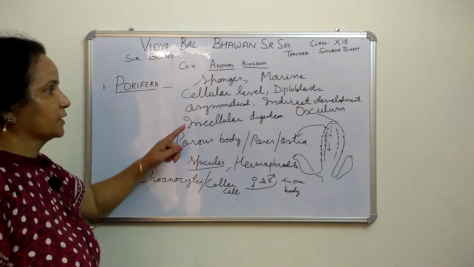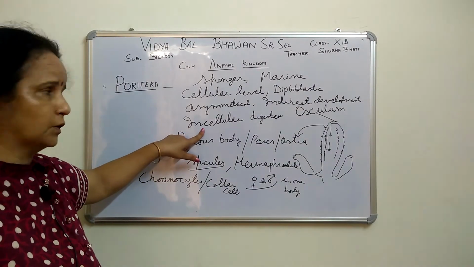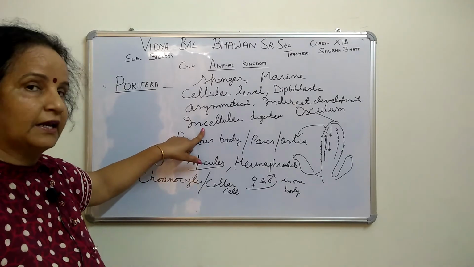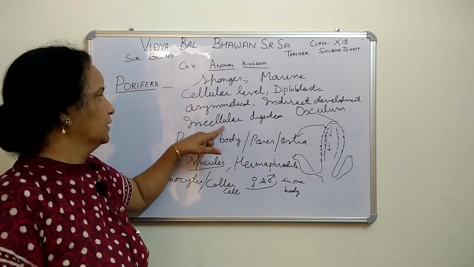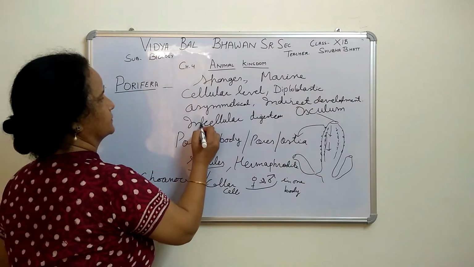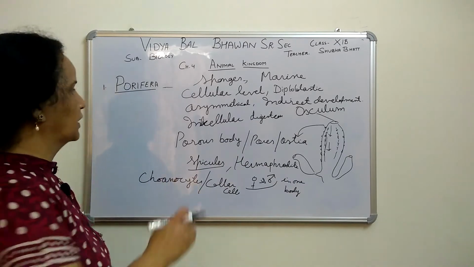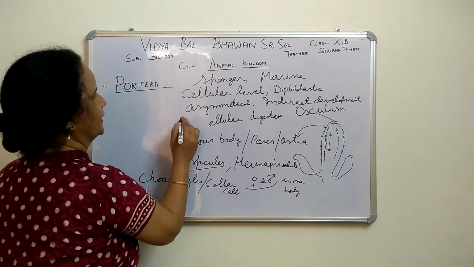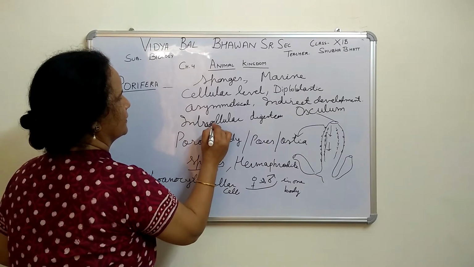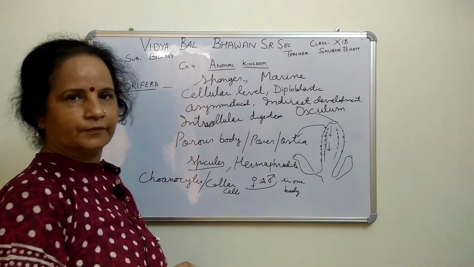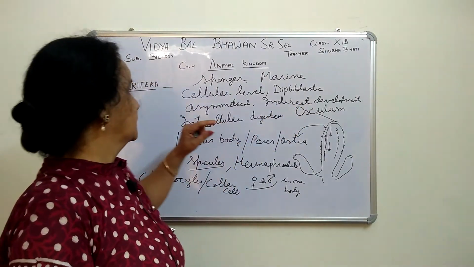Then there is intracellular digestion, because they are multicellular but at the cellular level of organisation, with no tissue formation. So digestion occurs inside the cell. Now then, in indirect development, a larval stage is found.